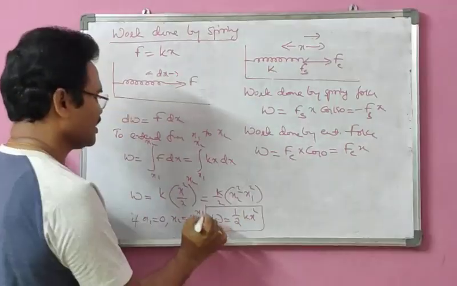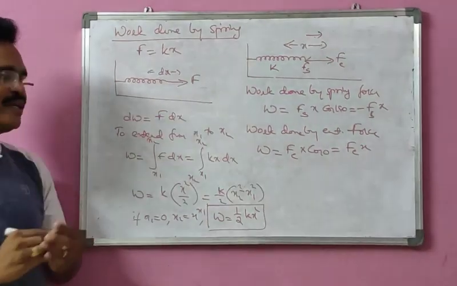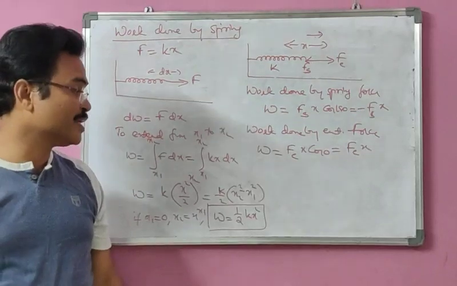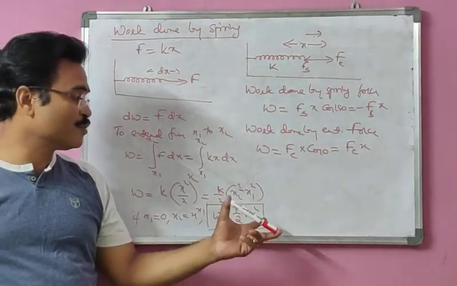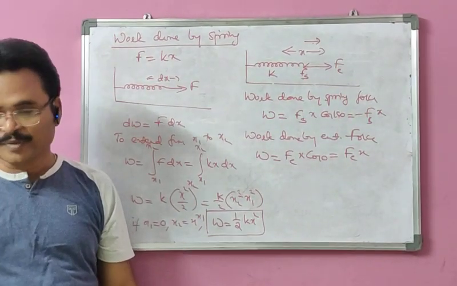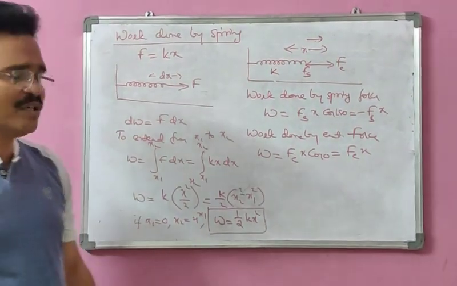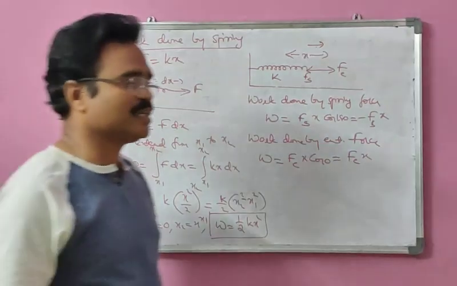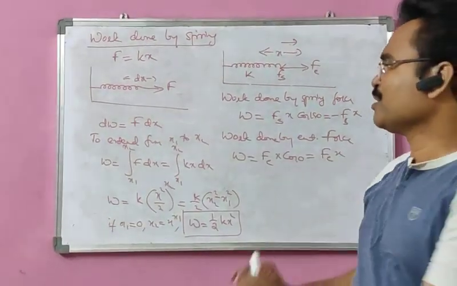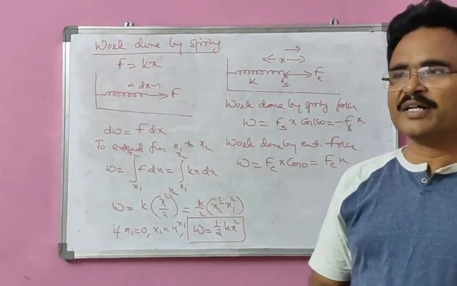So this is the work done in the case of a spring. It is the work done by the external force on the spring, not by the spring. The work done by the external force is given by W equal to half kx square. Okay, so this is about the work done. The lesson is about work, energy and power, so now we have completed work done.